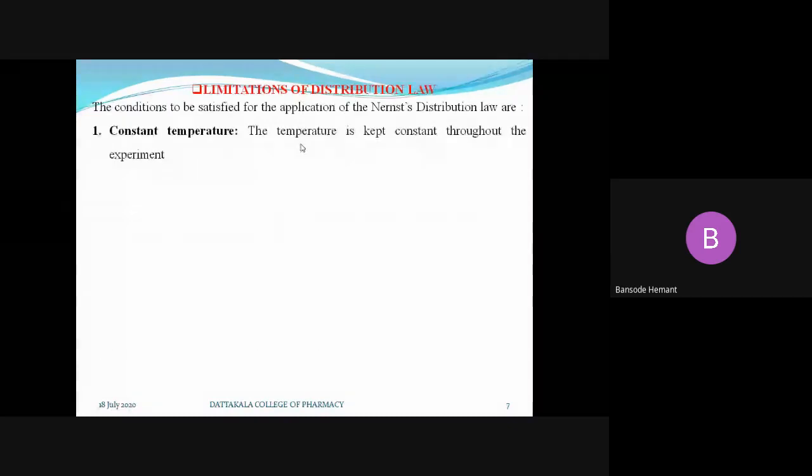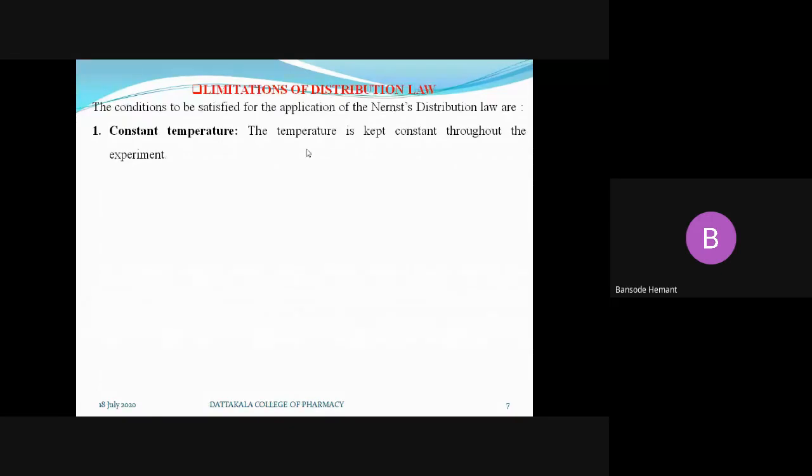The conditions to be satisfied for the application of the Nernst distribution law are, first and very important, constant temperature. The temperature must remain constant throughout the experiment. Then and only then can we apply the distribution law, and get the ratio C1 upon C2 equal to a constant.